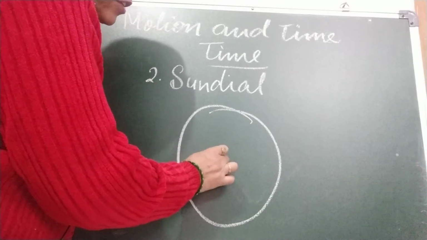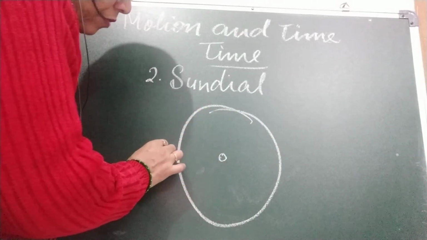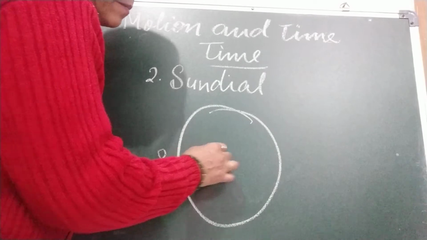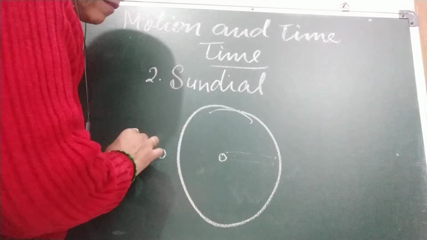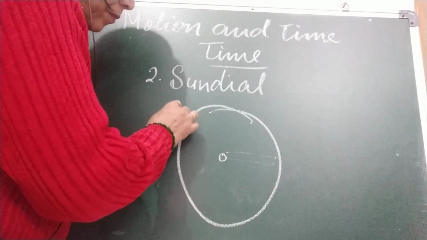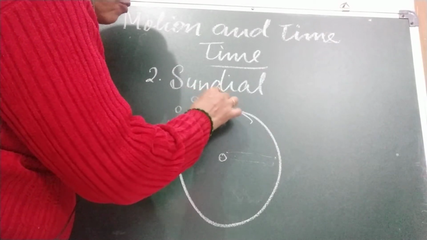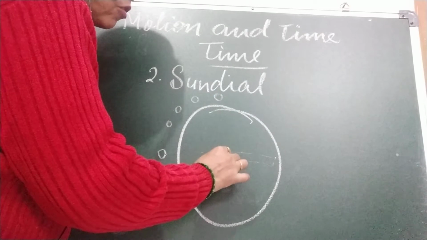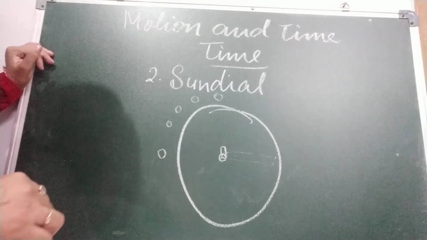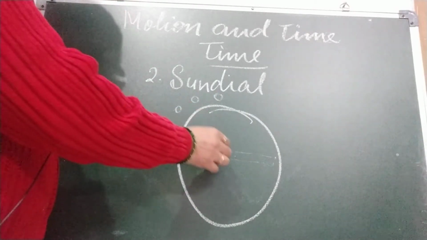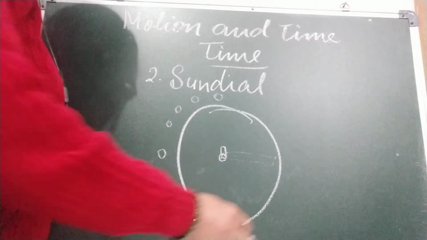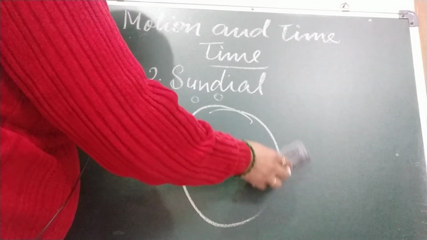We are going to put a stick here. So when the sunrise is taking place, the shadow would be long. Okay, opposite side. As the sun comes up in the sky, at noon time, the shadow would be very short. Okay, so we come to know about the time by the position and the size of the shadow.